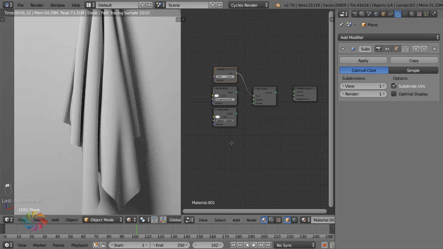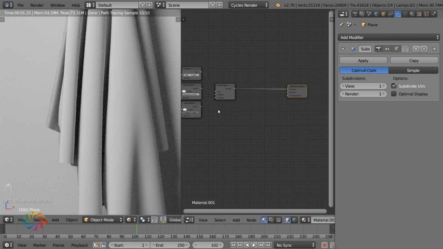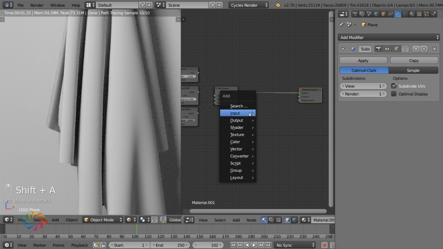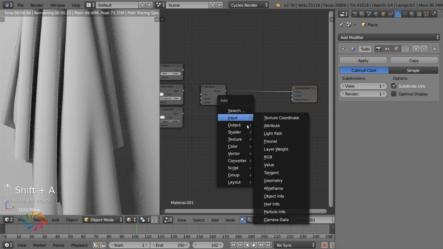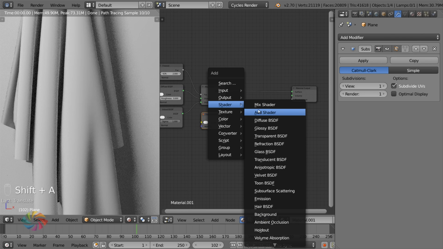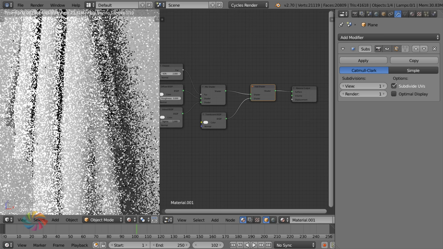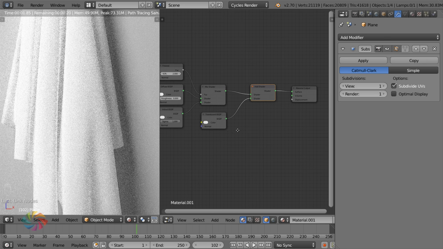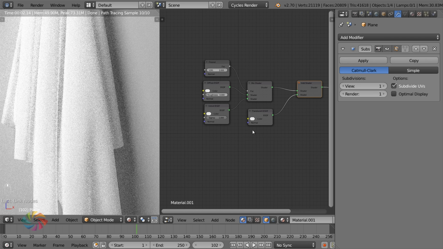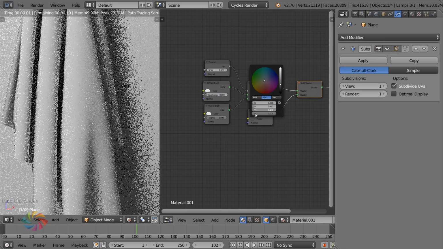Okay, cool. And as well as that, we also want to give it some translucency because fabric like this, like a towel, light passes through it. So the way to add a translucent effect is by using a translucent shader. So shader, translucent. Add that in, and the way you combine it with the rest of it is just using an add shader, not a mix shader. Combine the two like that, and now it's really super bright because this value here is far too high. So you would basically turn that down to something like that, and that would adjust how much light passes through it, basically.